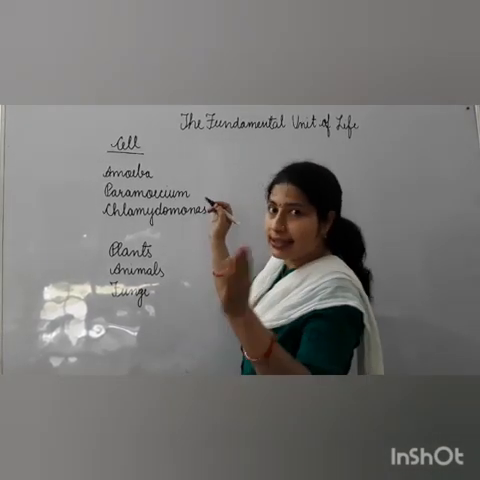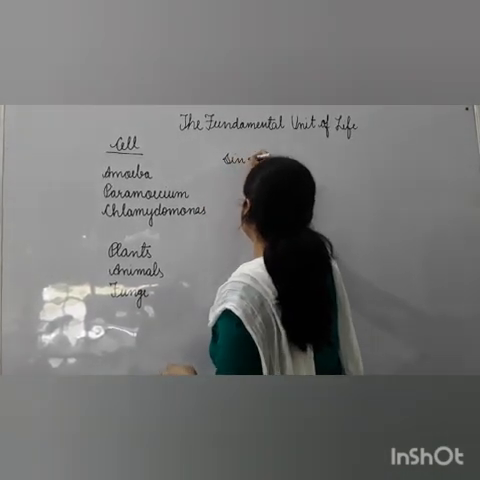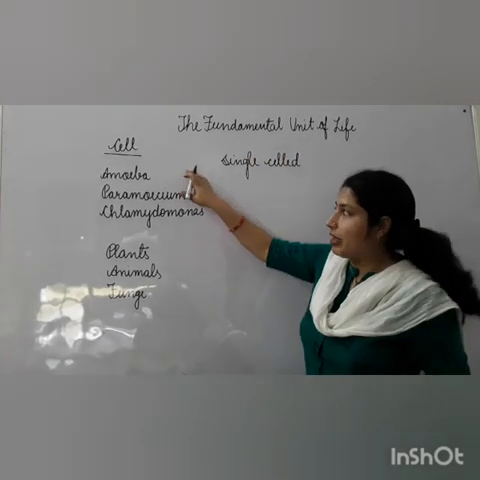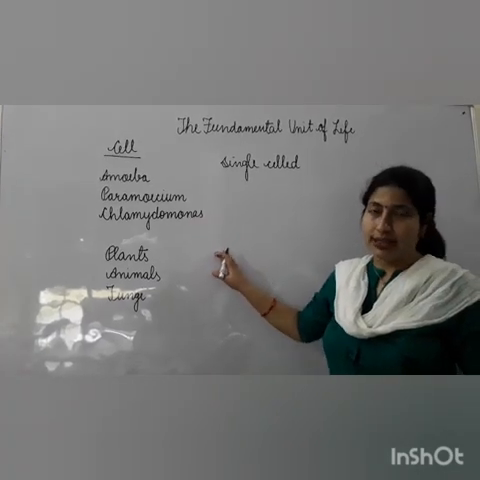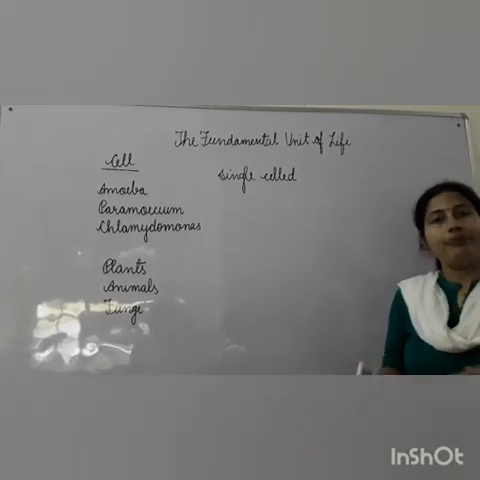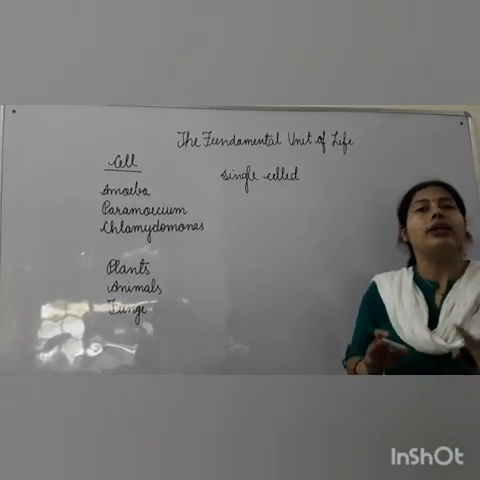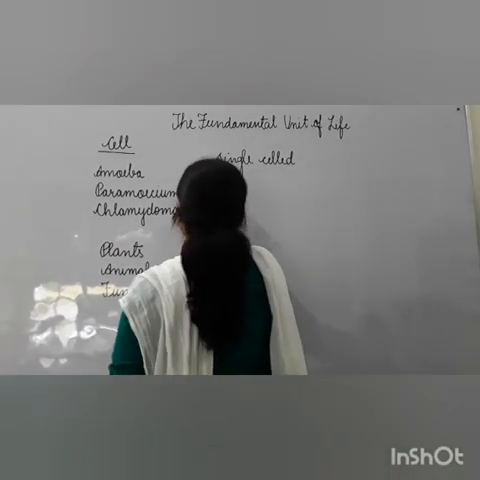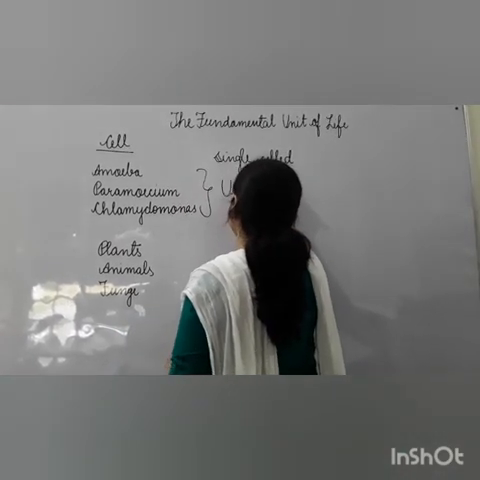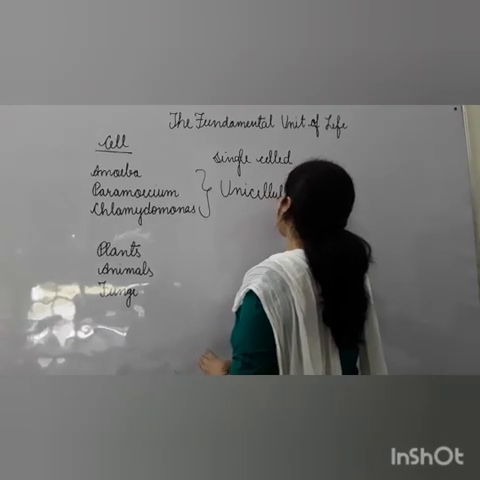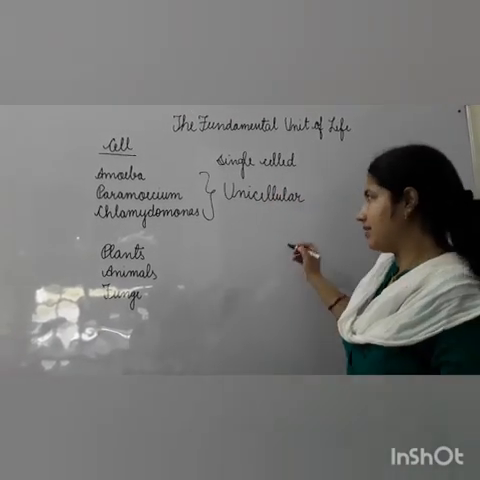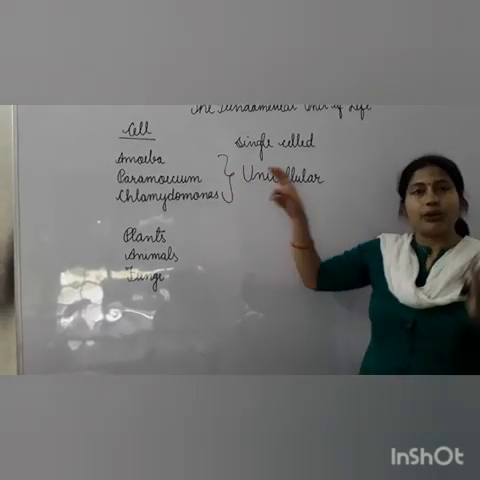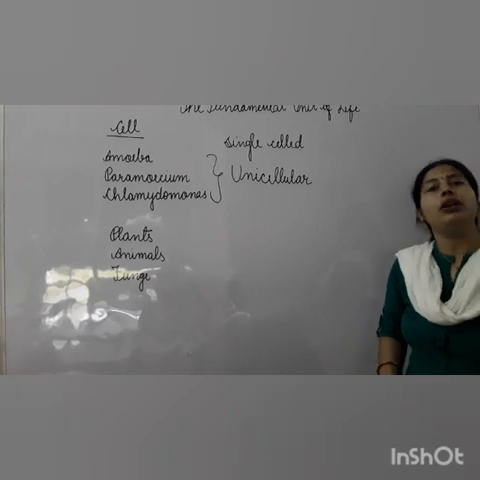They are single cell organisms, like amoeba, paramecium and chlamydomonas. They have only one cell, and in them one cell acts as a whole individual. So they are unicellular organisms. Got it? Single cell, because in them one cell acts as a whole individual.